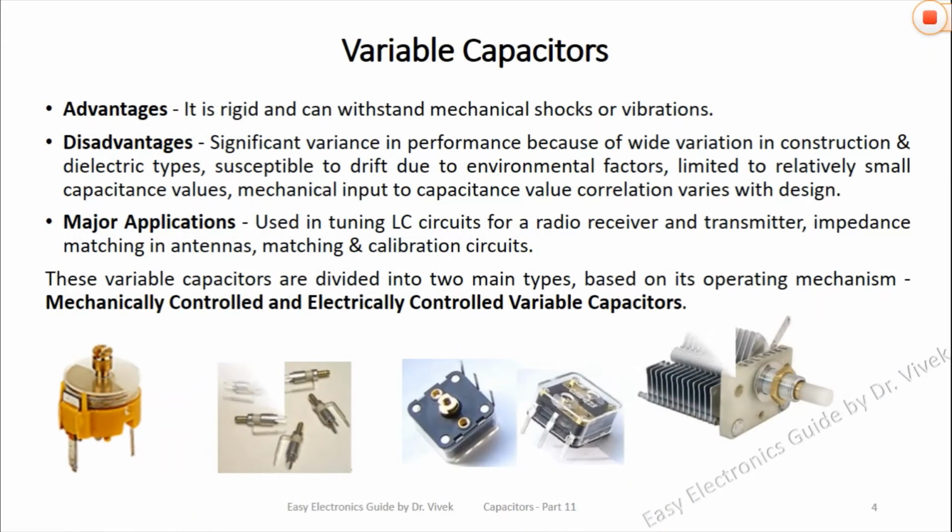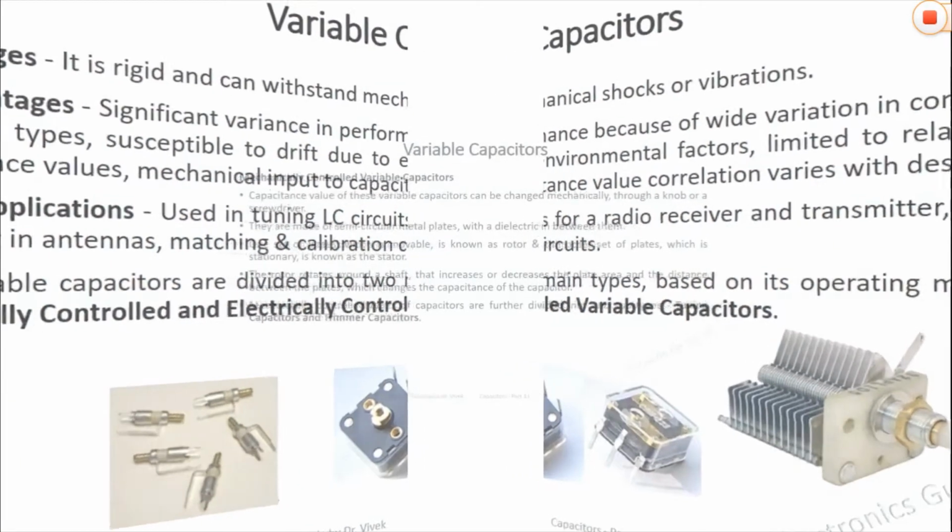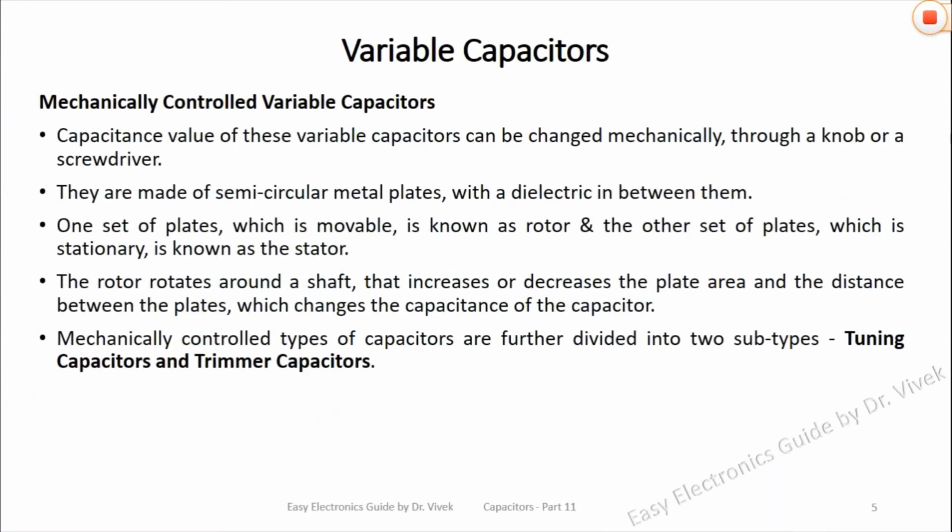Variable capacitors are divided into two main types based on their operating mechanism: mechanically controlled and electrically controlled variable capacitors. The capacitance value of mechanically controlled variable capacitors can be changed mechanically through a knob or a screwdriver. Mechanically controlled capacitors are further divided into two types: tuning capacitors and trimmer capacitors.